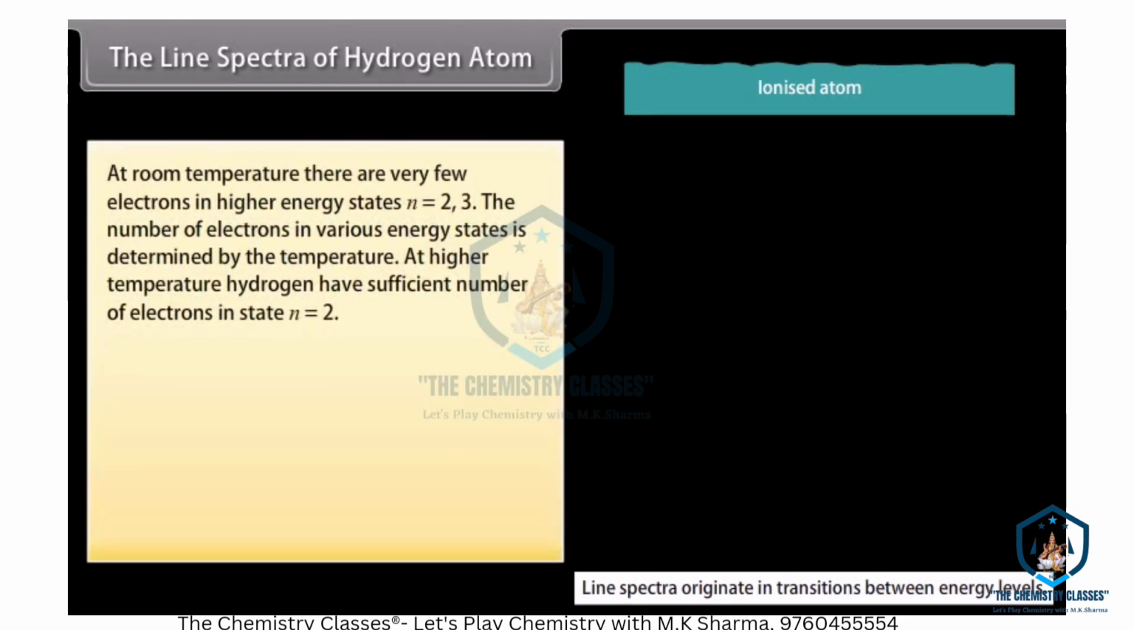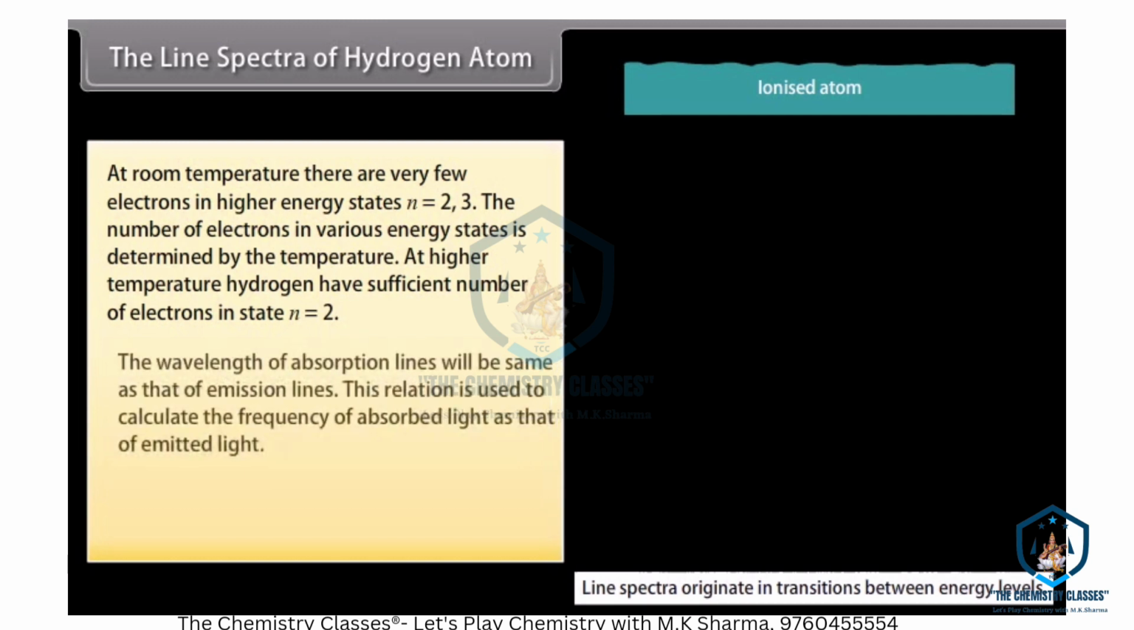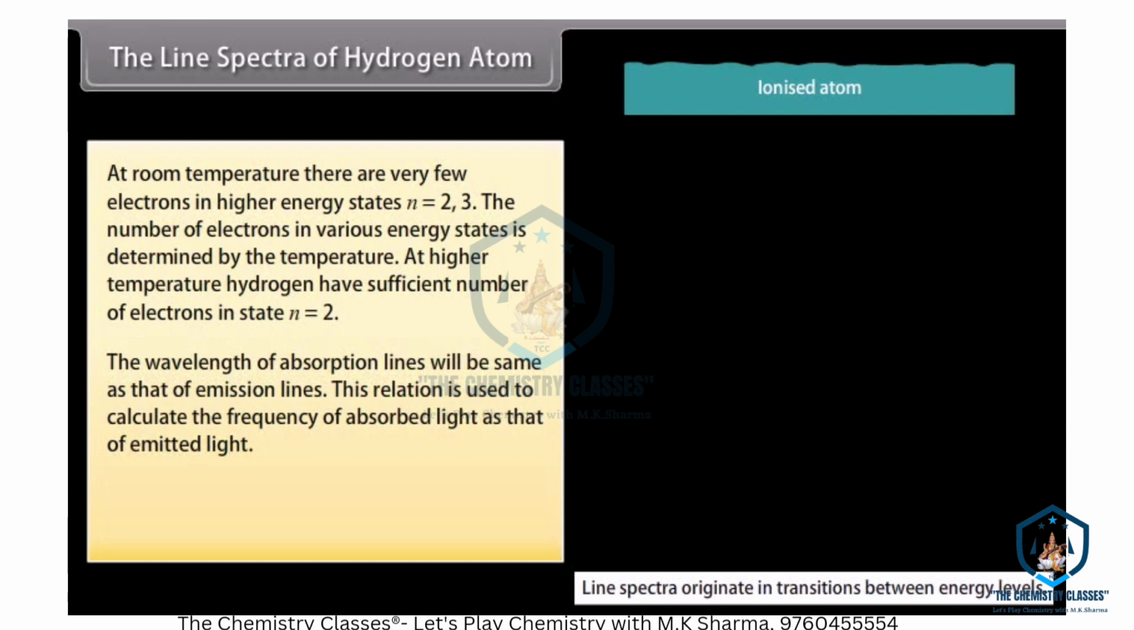At room temperature, there are very few electrons in higher energy states, n = 2 and 3. The number of electrons in various energy states is determined by the temperature. At higher temperature, hydrogen has a sufficient number of electrons in state n = 2. The wavelength of absorption lines will be the same as that of emission lines. This relation is used to calculate the frequency of absorbed light as that of emitted light. E2 minus E1 equals h nu 12, which is equal to hc upon lambda 12.